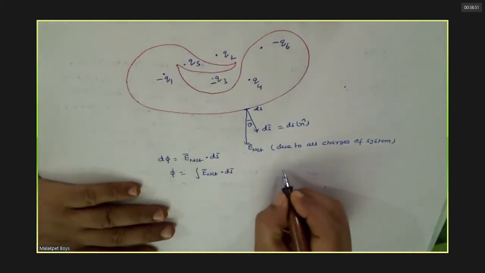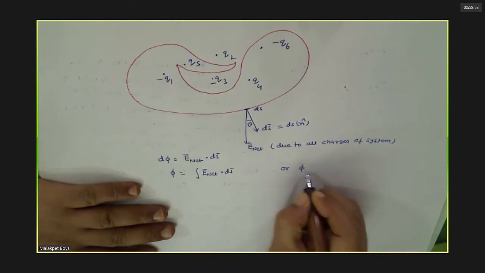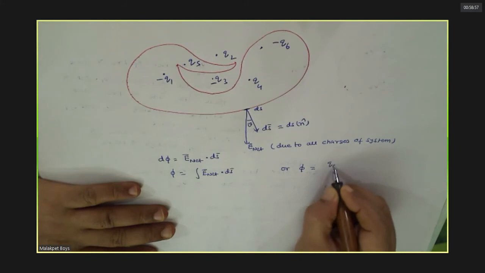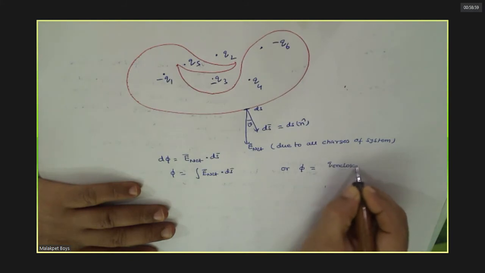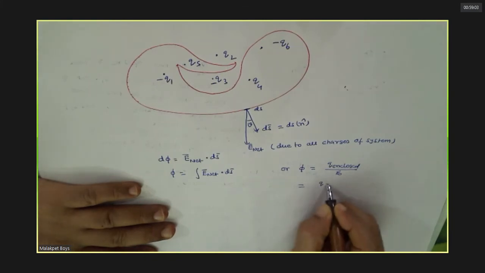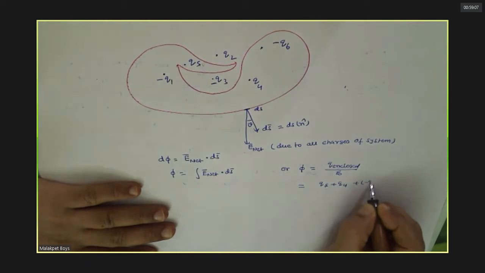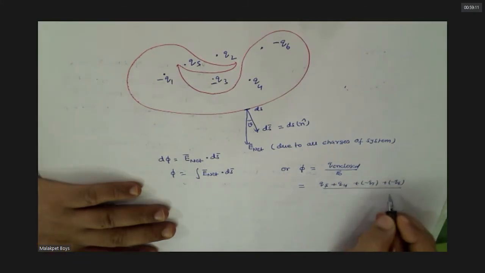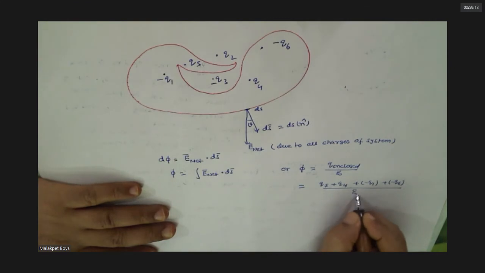So what we do, the other way is charges enclosed by epsilon naught. What are the enclosed charges? Q5, Q4 minus Q1 minus Q6 by epsilon naught.